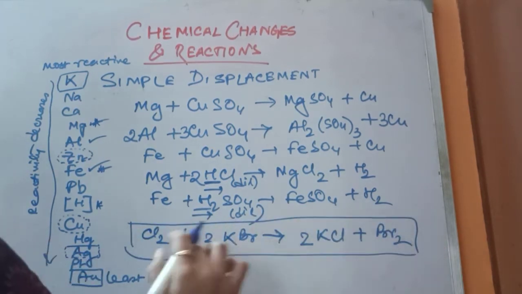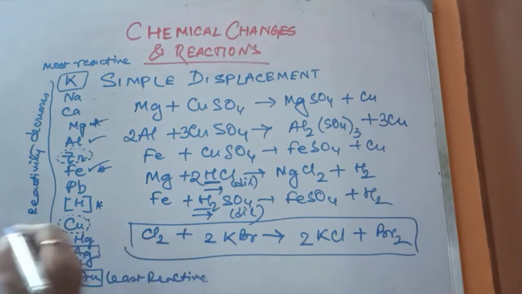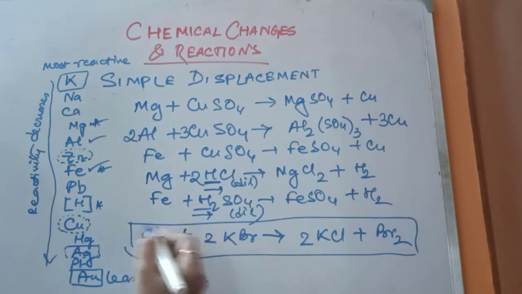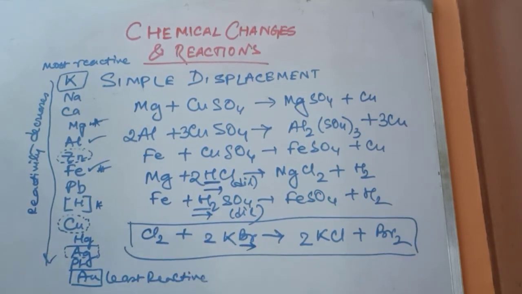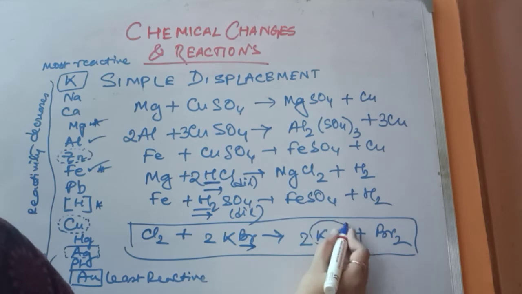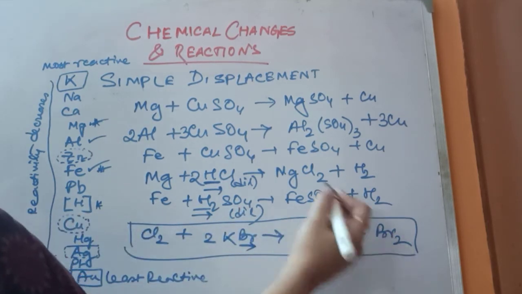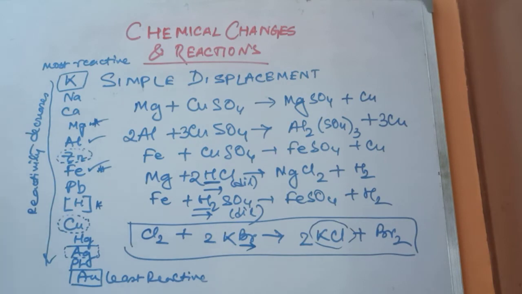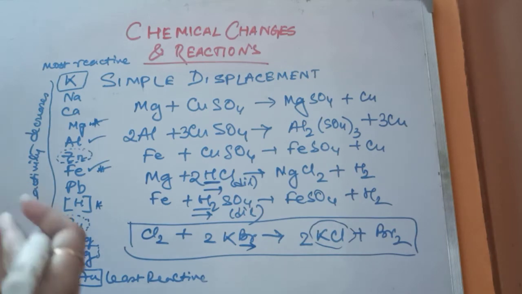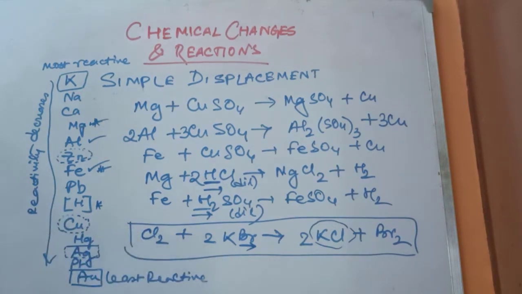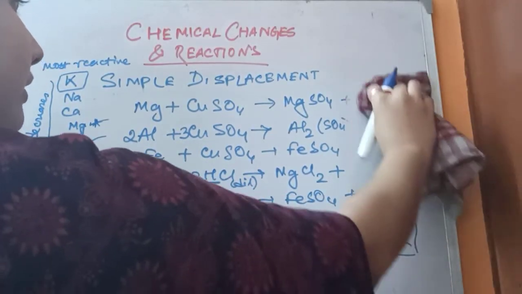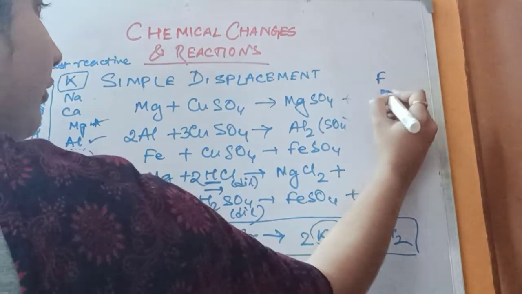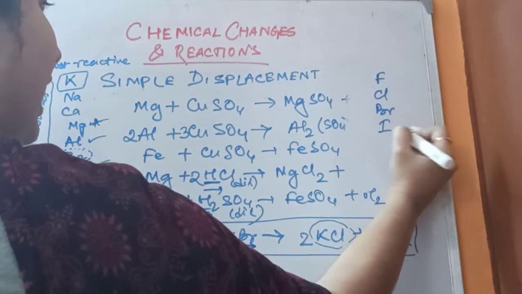Look at this reaction. Here chlorine is a non-metal. KBr is a salt of bromine. Chlorine will displace bromine from KBr and it will form the new compound KCl, and bromine will be obtained in the form of element. So what is the problem in it? Meaning how is it governed? We know that fluorine, chlorine, bromine, iodine.